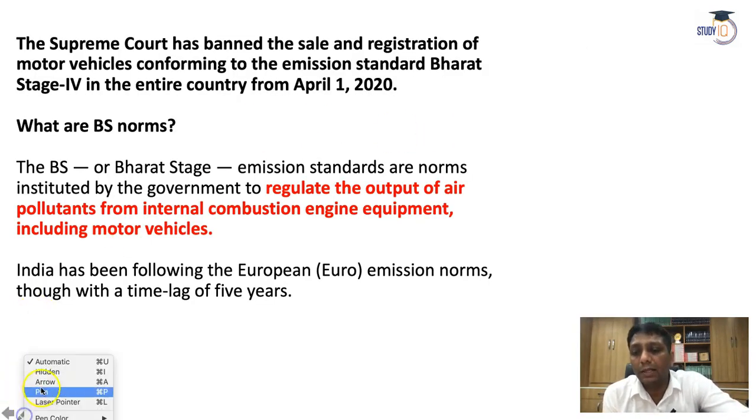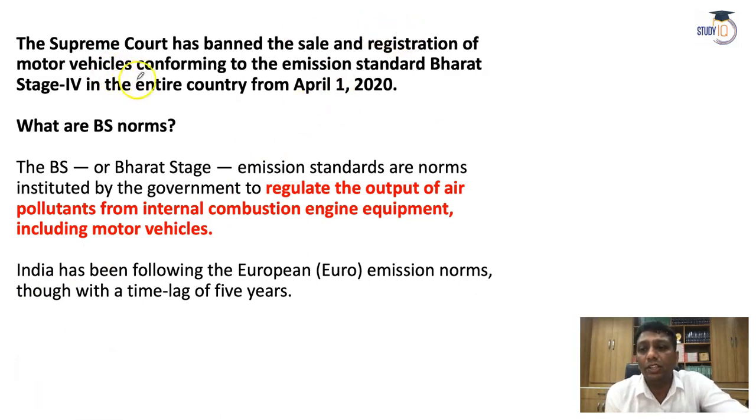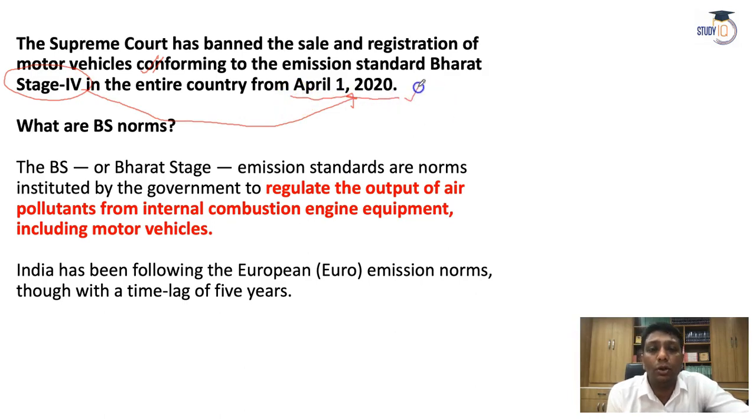The Supreme Court has banned the sale and registration of motor vehicles conforming to the emission standard Bharat Stage 4, and Bharat Stage 4 will stop overall from the 1st April 2020. The reason is that Bharat Stage 4 is going to switch to Bharat Stage 6. And now what is the purpose? Here we will try to regulate the output of air pollutants when people upgrade to the new engine and fuel.